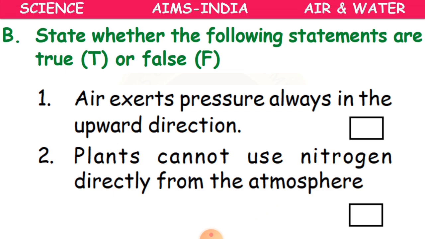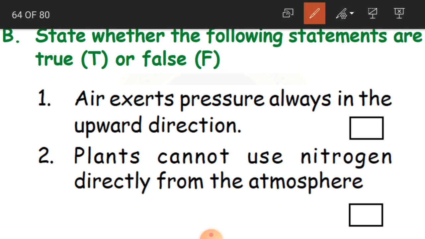Now we have true or false statements here. We have to just mark which is true and which is false. The first one is, air exerts pressure always in upward direction. Is it true, children? No, this is false. It is going to exert pressure in all the directions. That is why this is false.